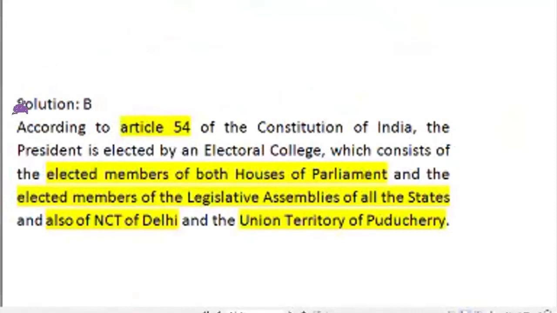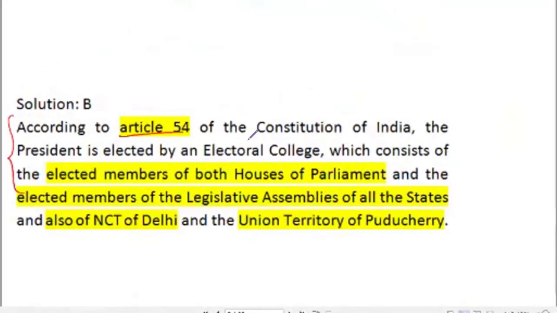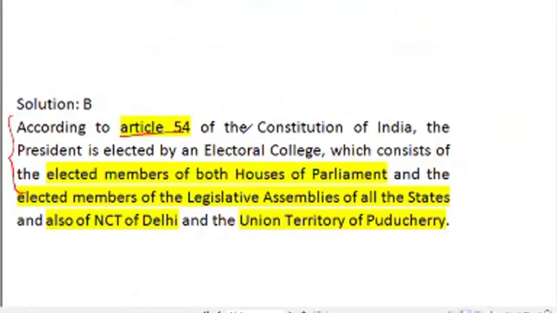You can see this explanation as well, that under Article 54, President is elected by an electoral college which consists of elected members of both houses and elected members of legislative assemblies and also of Delhi and Puducherry. So B is right answer.